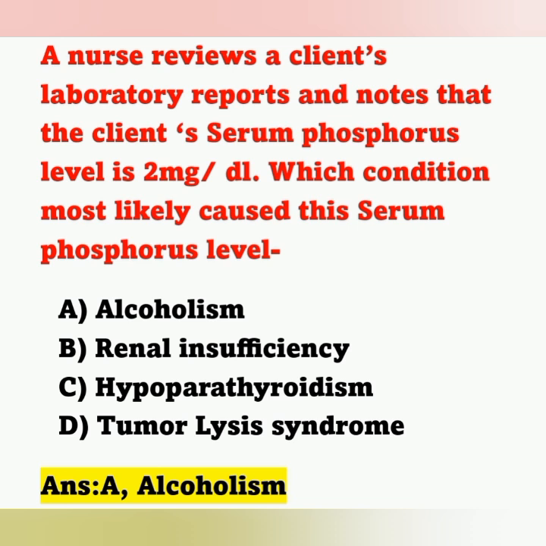Also, if the client is consuming aluminum hydroxide based antacid or magnesium based antacid, that may also cause hypophosphatemia. The remaining options, renal insufficiency, hypoparathyroidism and tumor lysis syndrome, are causative factors for hyperphosphatemia.